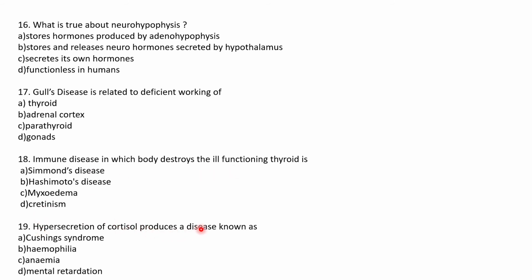Hypersecretion of cortisol produces a disease known as Cushing's syndrome. Now only we discussed this Cushing's syndrome, the symptoms. I said that it results in excess of high sodium, high potassium, and then obesity, and also increased blood sugar level.